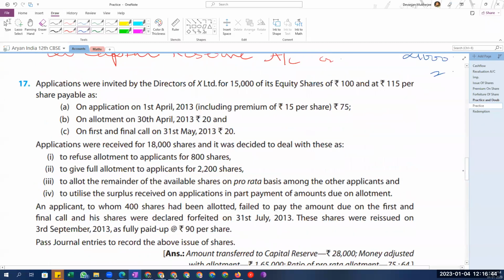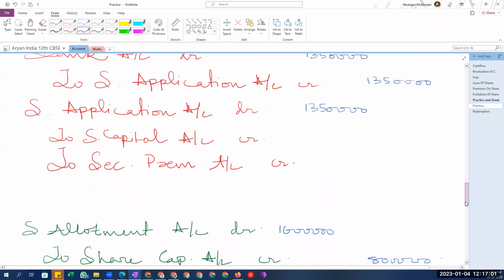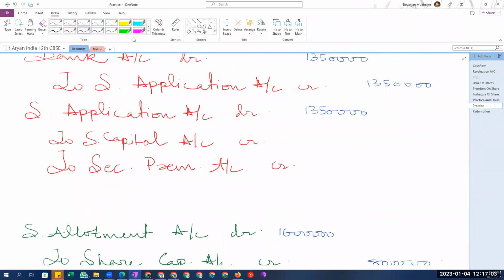Sorry, 60 is for capital, my bad. 60 is for capital, but 60 from only 15,000 shareholders, because we are issuing only 15,000 shares. So in the capital, we will only be able to put in money worth 15,000 into 60, isn't it? So how much will that be?